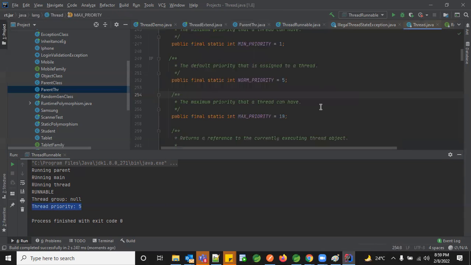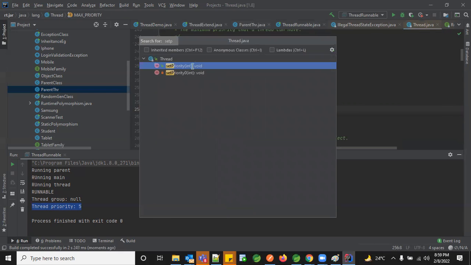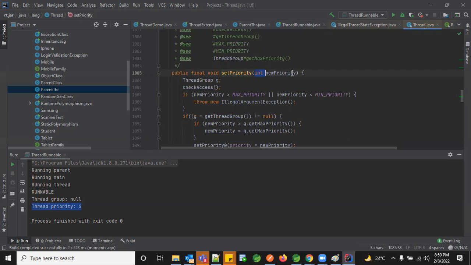The thing is, every time you set a value, it checks whether the new priority value is greater than max priority or less than minimum priority. So whatever I gave was 10. 10 is greater than 10 fails, and 10 is less than minimum priority, that also fails. So it will not consider it.